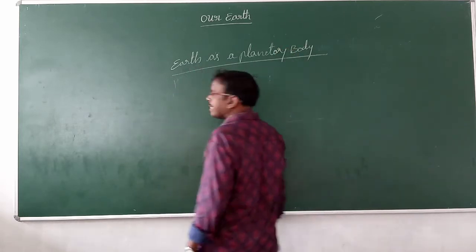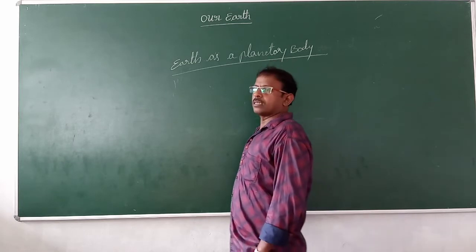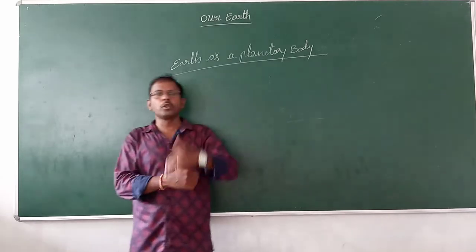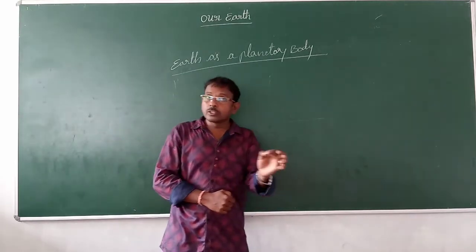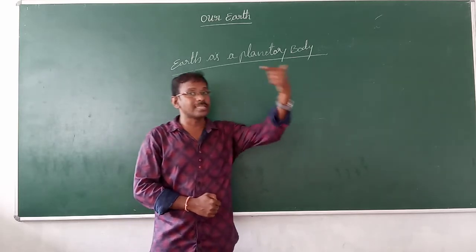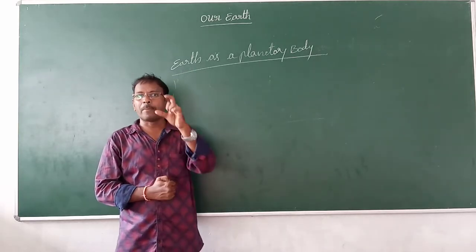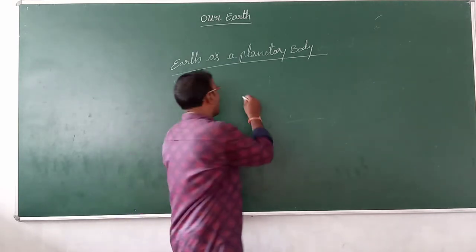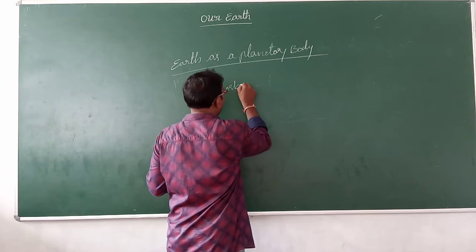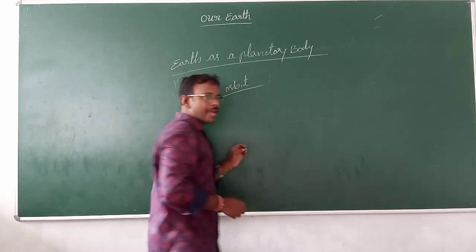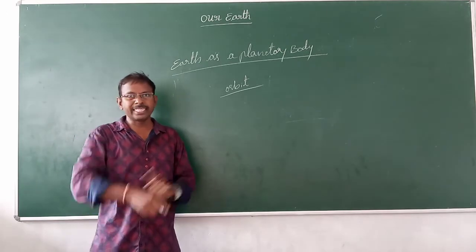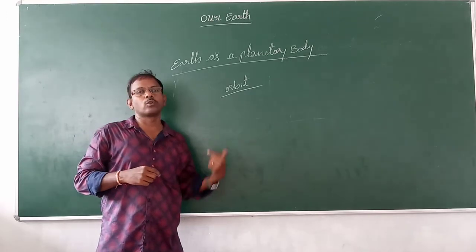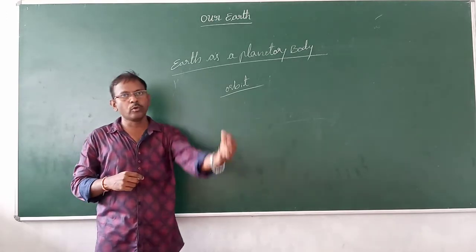So here, Earth is the third planet. It is rotating itself. We know Earth rotation, and also it is revolving around the sun. It has one path to revolve around the sun. The path is known as the orbit, Earth's orbit. It is one standard path to move around the sun.